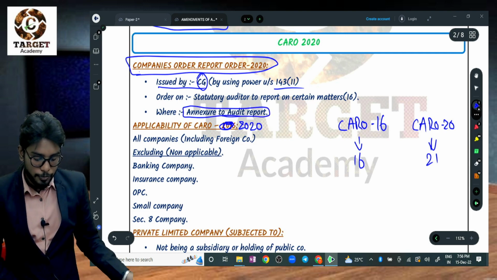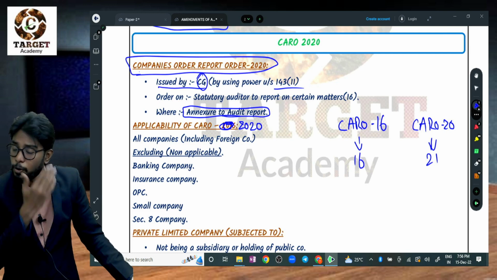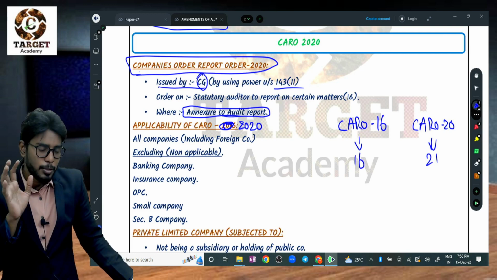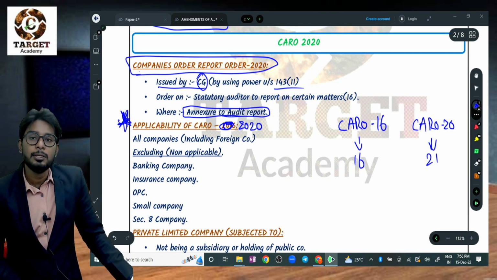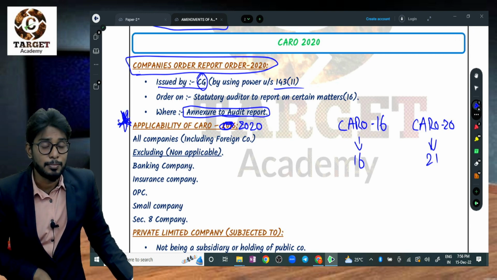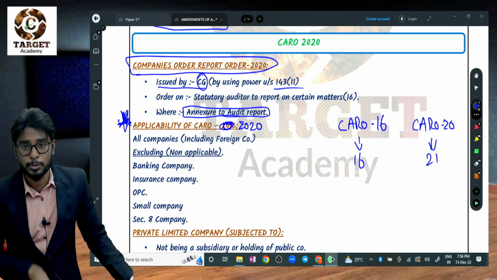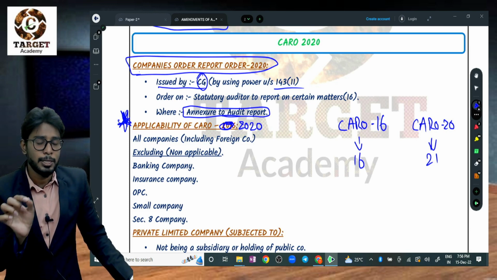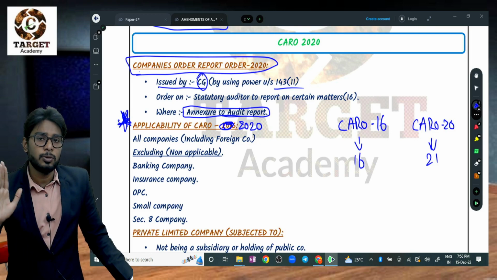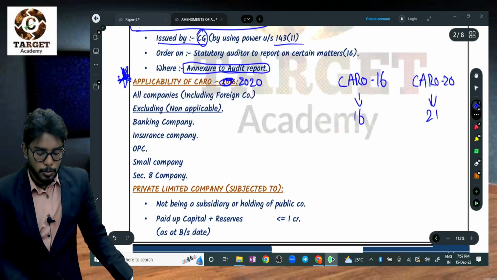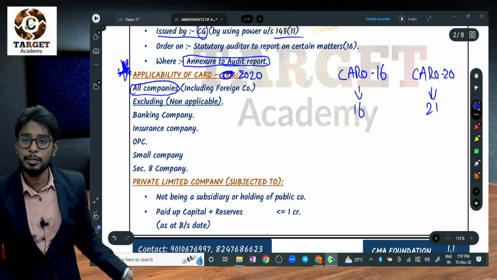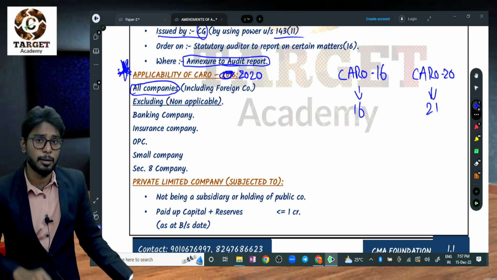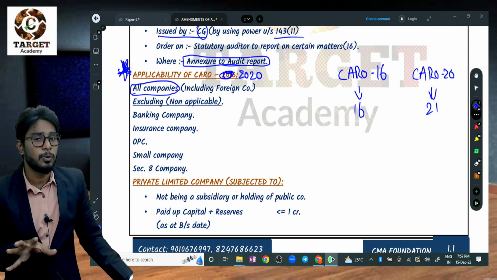So the applicability of CARO: all companies including foreign companies. To whom is CARO applicable? It is very, very important for CMA Inter exams and also for CMA Final students. It is very similar to CARO 2016. So first, all companies, they mentioned all companies including foreign companies.